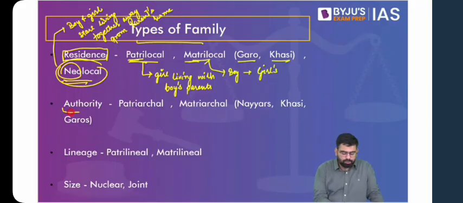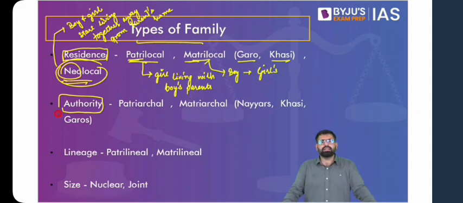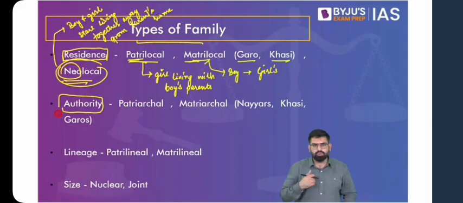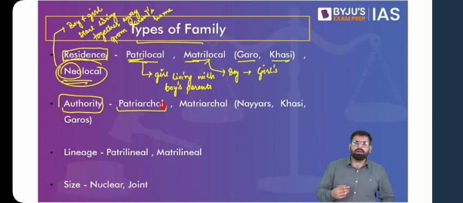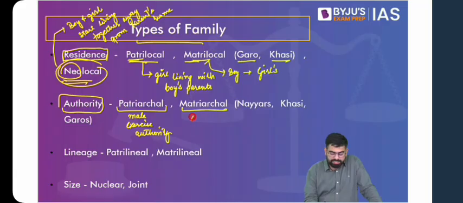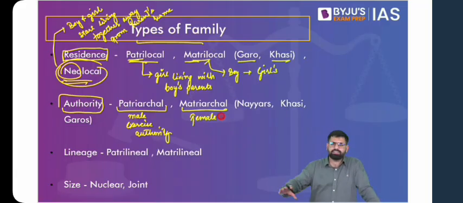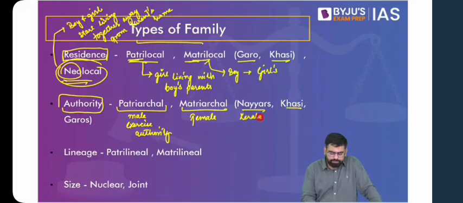Now, if we talk about the basis of authority, authority means who exercises more control in the family, who is the one who will take the decisions, be it economic or otherwise. So on the basis of authority, you find that it is either the male members of the family who do all the decision making, which is generally what we find in Indian society and across the globe. So patriarchal is where male members of the family exercise authority. And similarly, matriarchal families are the ones where it is the female members who exercise authority in the family. They are the ones who take all the decisions. So patriarchal is generally prevalent. And for matriarchal, you have examples of, again, Nayars from Kerala, and then Garos and Khasis.